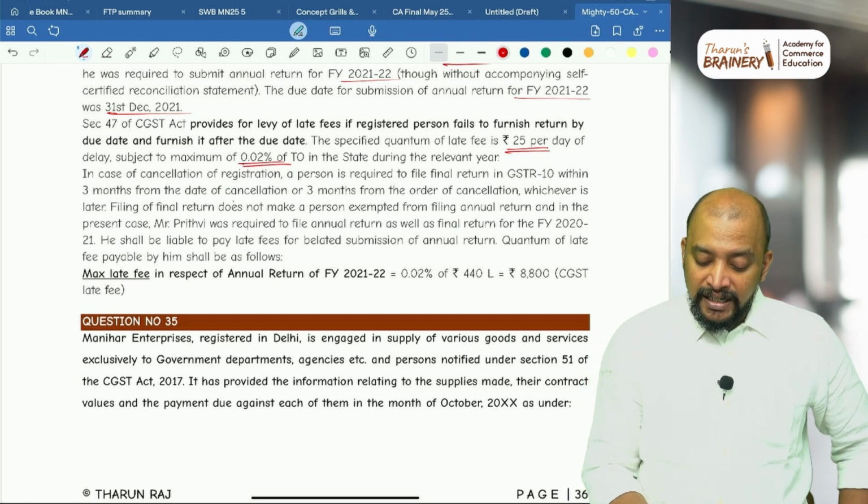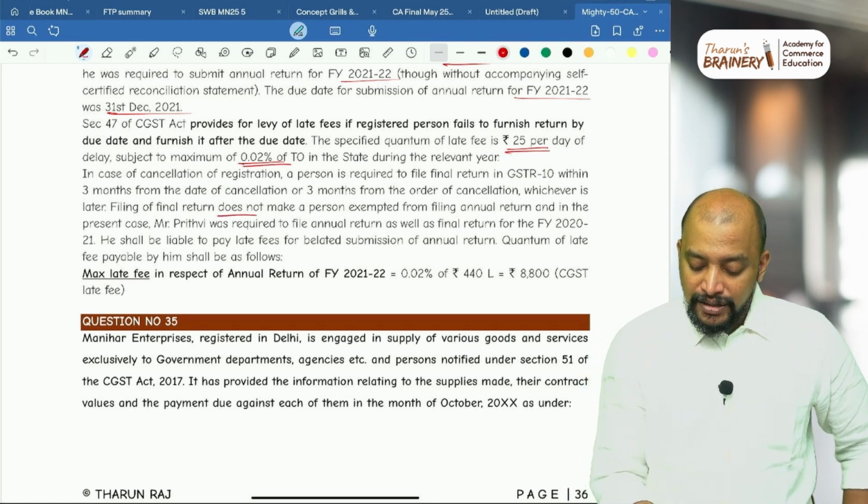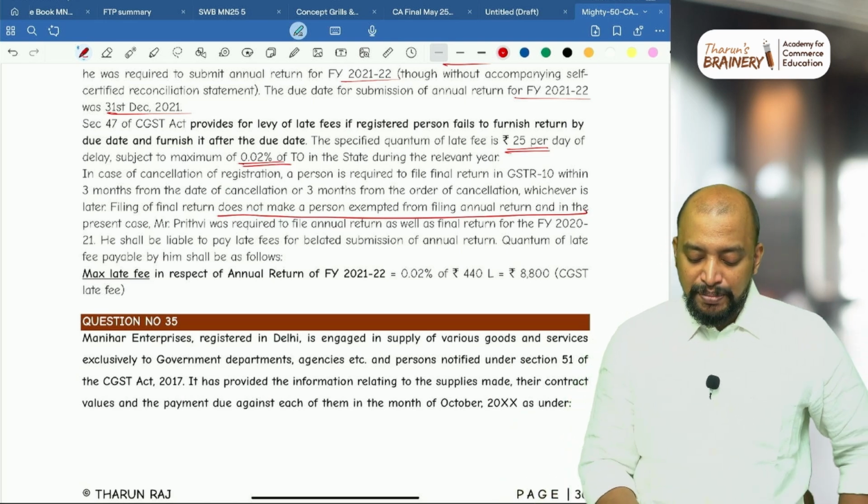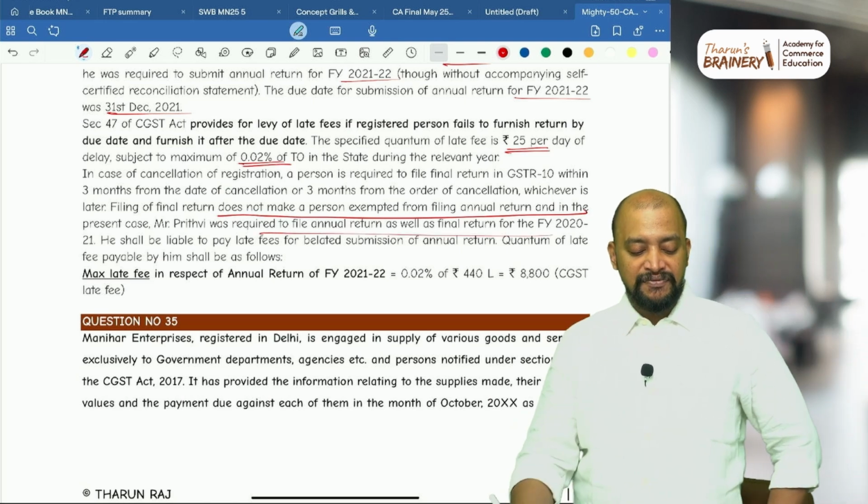Filing of final return does not exempt a person from filing annual return, and in the present case Prithvi was required to file annual return as well as final return.